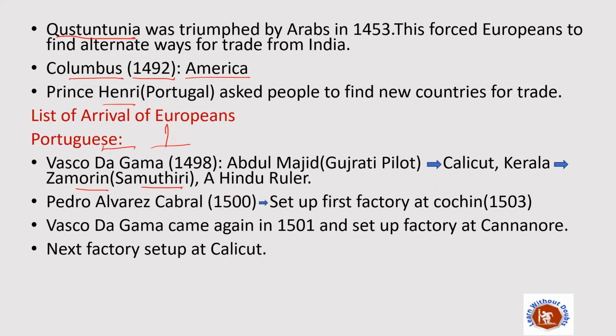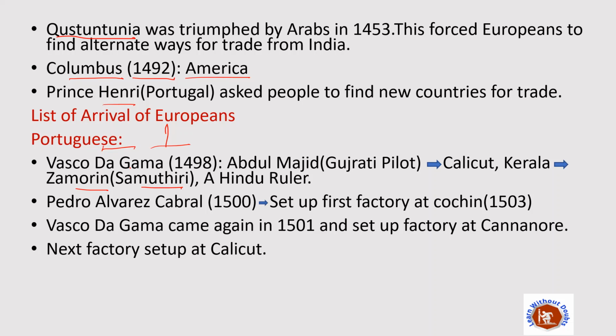He was the Hindu king of that place at that time, and he welcomed Vasco da Gama in Calicut, Kerala. Vasco da Gama stayed for as long as 3 months with Zamorin, and Zamorin became very happy with him. So when Vasco da Gama was leaving back for Portugal, Zamorin gave him a lot of spices, clothes, etc. as a gift.